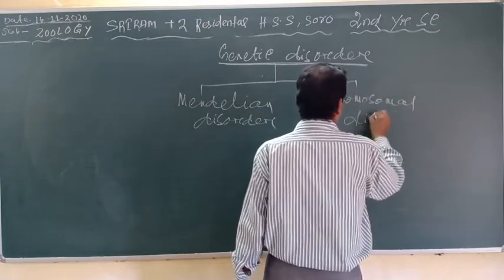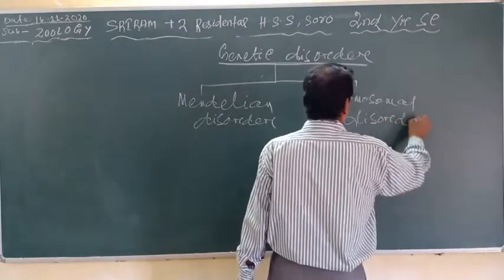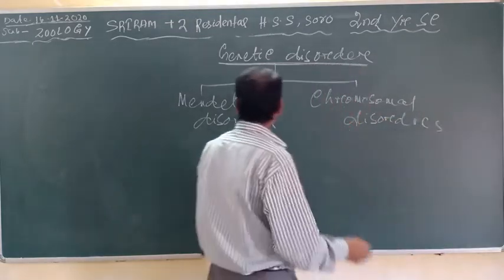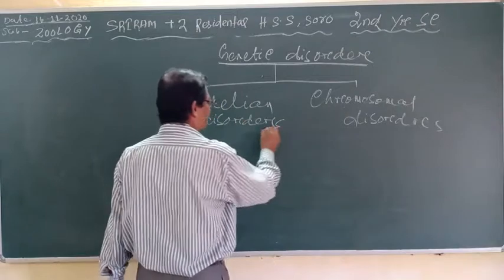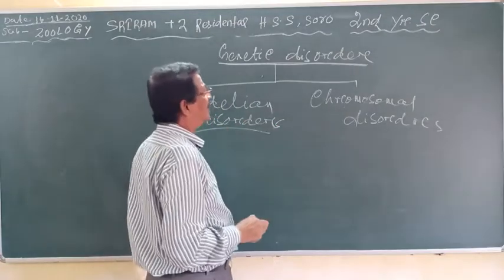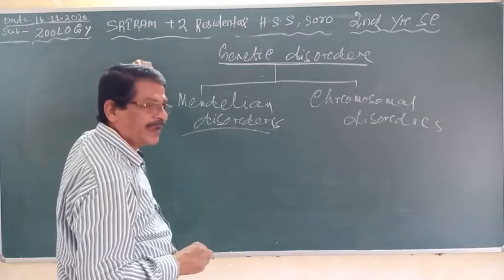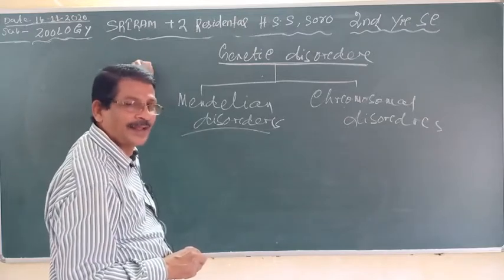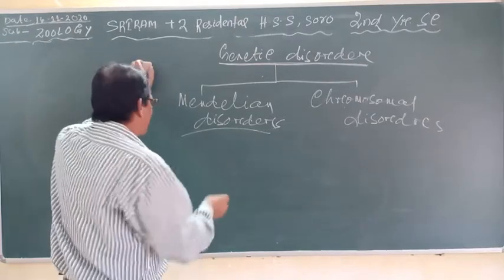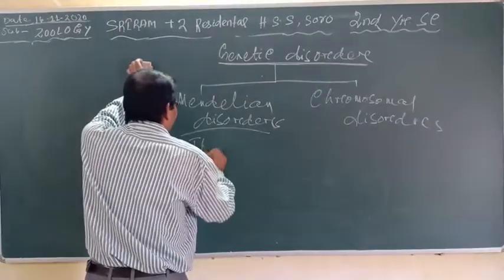Under the Mendelian disorders, we have already read about thalassemia.